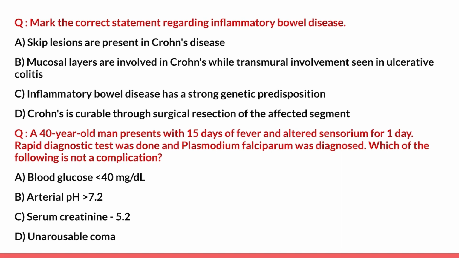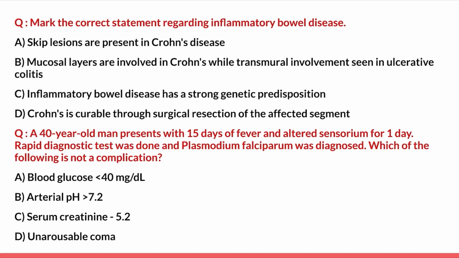So the first question: mark the correct statement regarding inflammatory bowel disease. The options are: skip lesions are present in Crohn's disease; mucosal layers are involved in Crohn's while transmural involvement is seen in ulcerative colitis; inflammatory bowel disease has a strong genetic predisposition; and Crohn's is curable through surgical resection of the affected segment. So let us go through each statement one by one and rule out which is the correct statement.